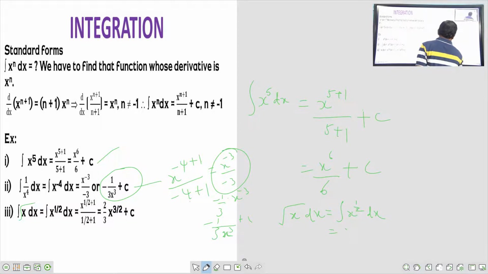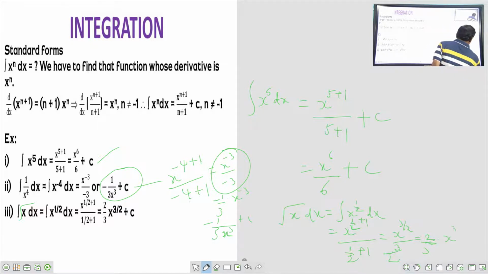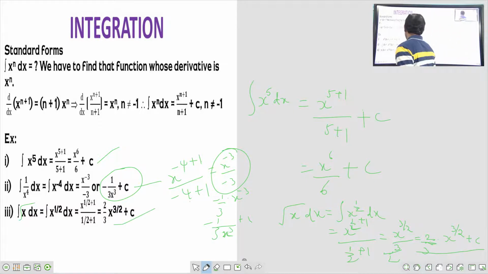So x to the power of n plus 1 by n plus 1. So x to the power of 3 by 2 by 3 by 2. So what happens? 3 by 2 by 3 by 2, so 2 by 3 into x to the power of 3 by 2 plus c.